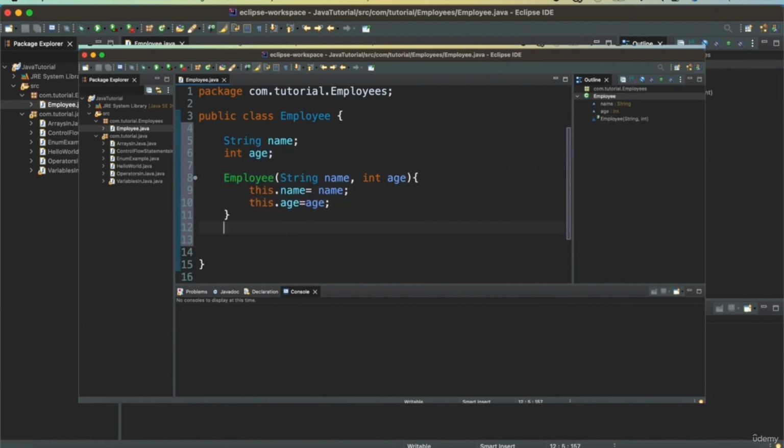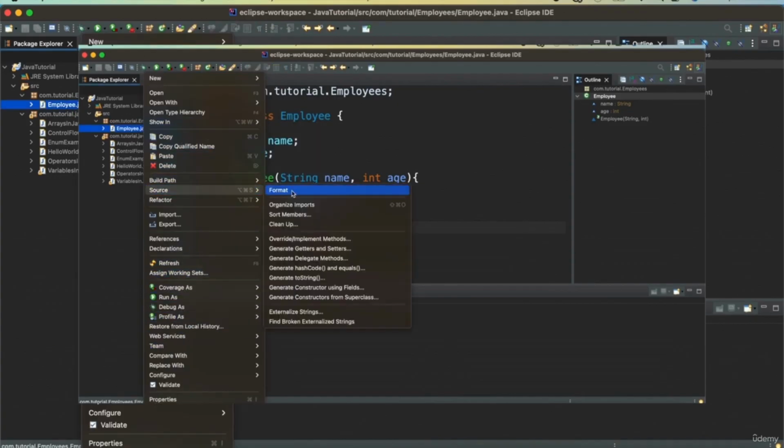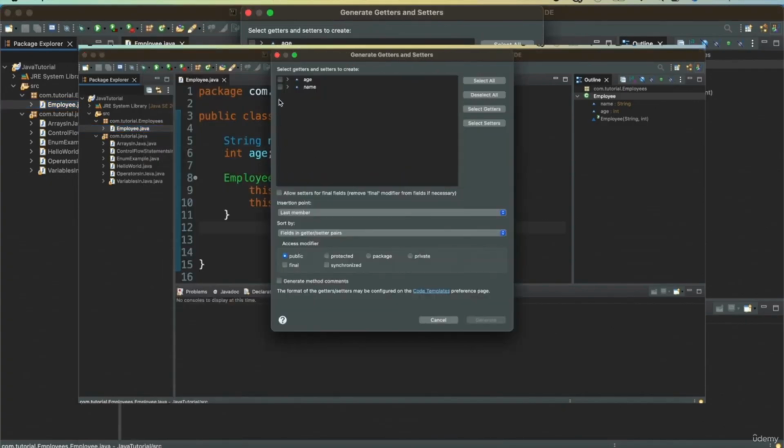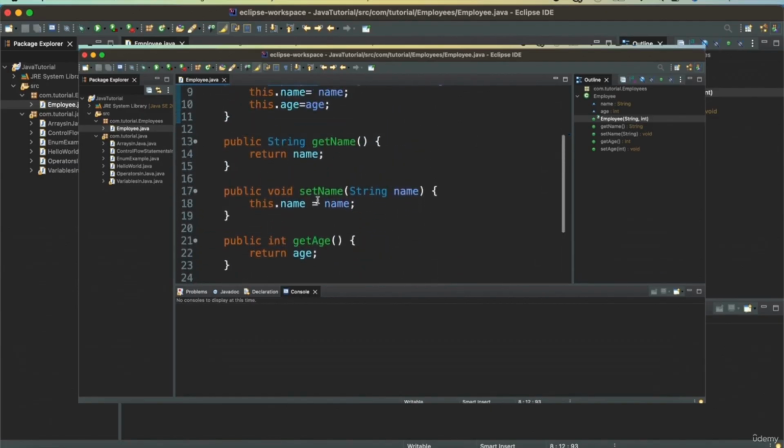Besides this, I will also need a getter and setter to get the variables and set them if they are required. In Eclipse, it's very simple to generate getters and setters. You just go to Source, Generate Getters and Setters, and then I'll select all and say generate. So now we have an Employee class, which is a public class. We also need the constructor to be public because we need to call the constructor from outside of this class. And then we will need the public getter and setter methods.